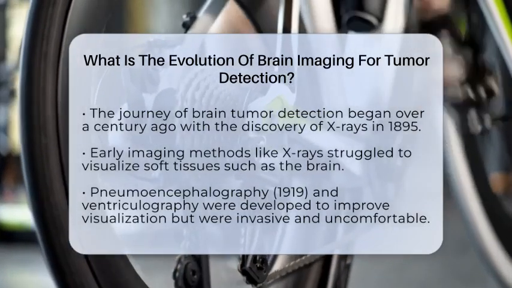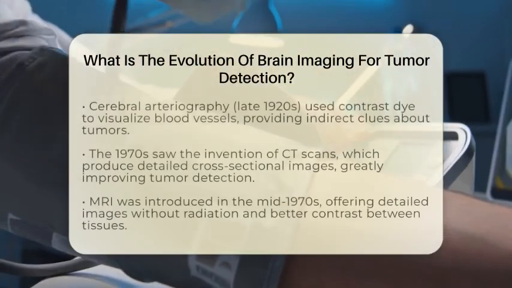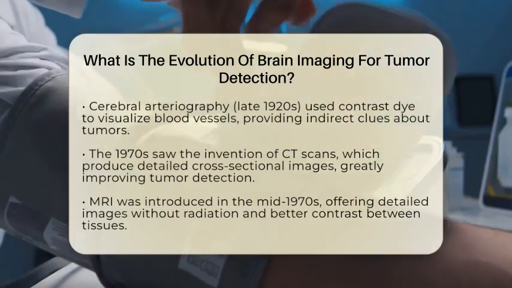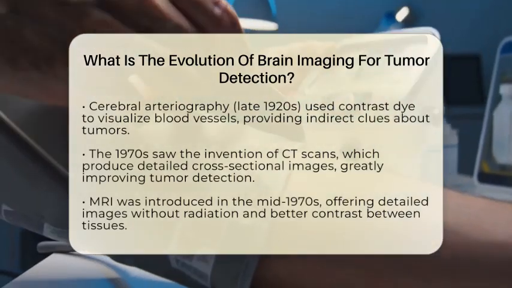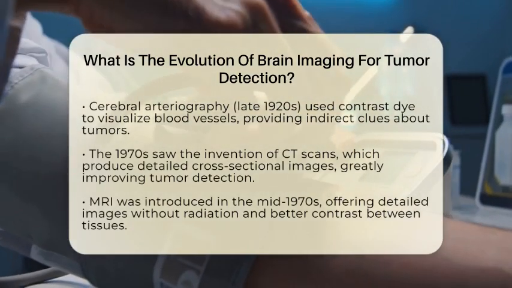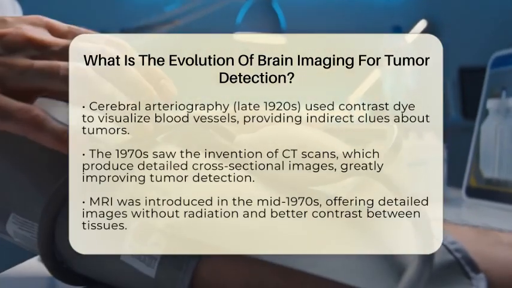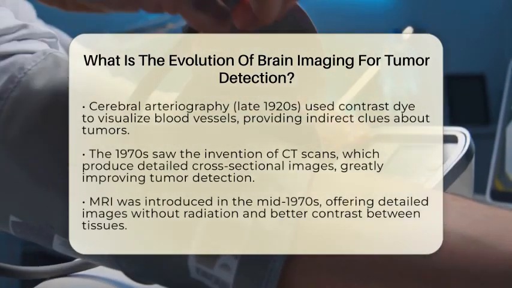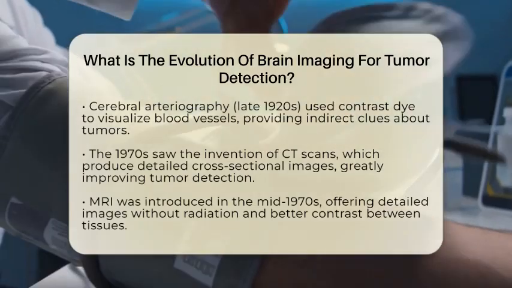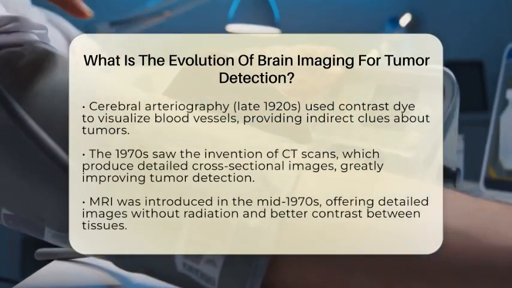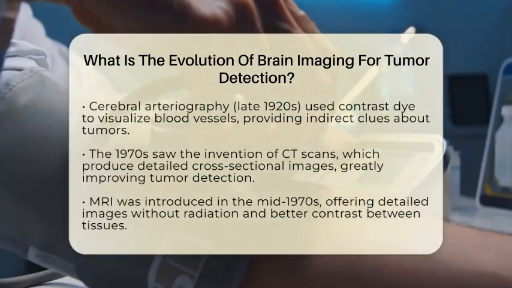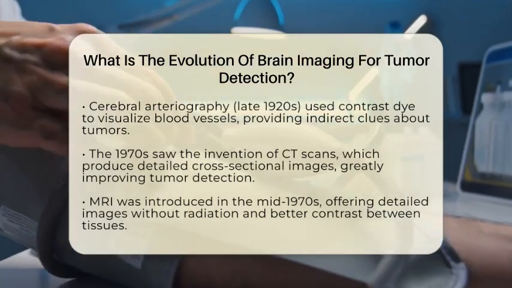By the late 1920s, cerebral arteriography became available. This technique used X-ray imaging of blood vessels after injecting contrast dye, helping doctors see abnormal blood vessel patterns associated with tumors. While useful, it still provided indirect clues rather than clear images of the tumors themselves.